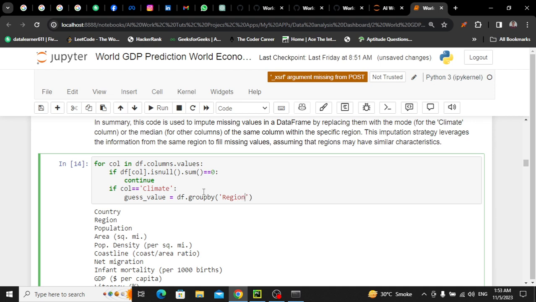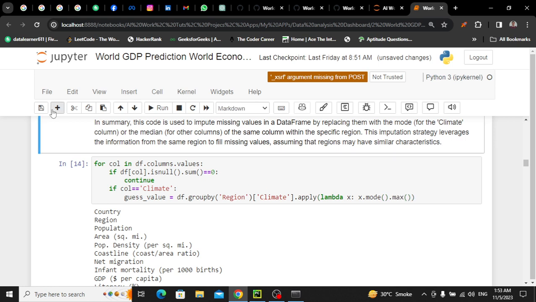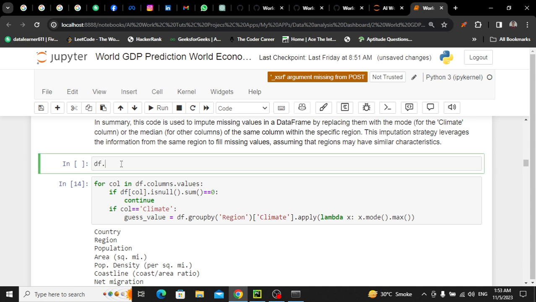You will understand everything, don't worry. Group by region and take climate values and use the apply function, and here use lambda, a Python lambda function. I told you that could be tricky, but I'll explain, don't worry. And after that apply mode, x dot mode, but maybe we have a repeated mode, so I will be taking just the maximum one. Let me add a cell and let me explain this code. So if I use df dot group by region, column climate, run it,